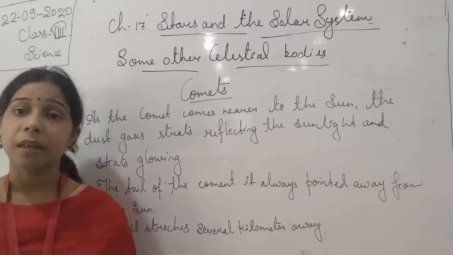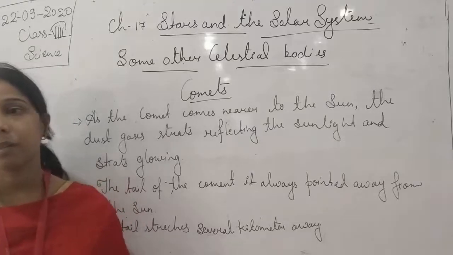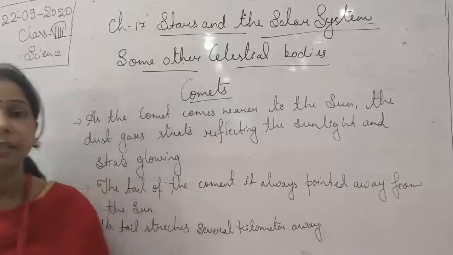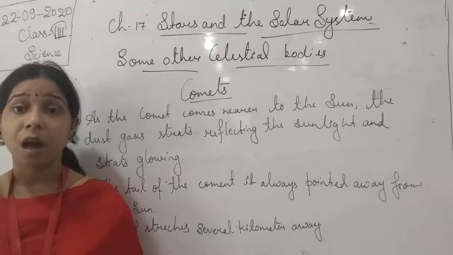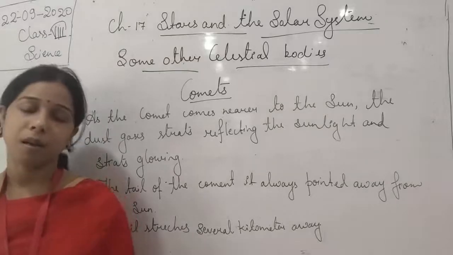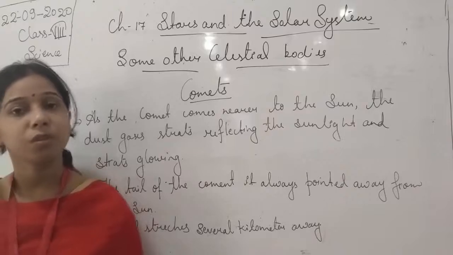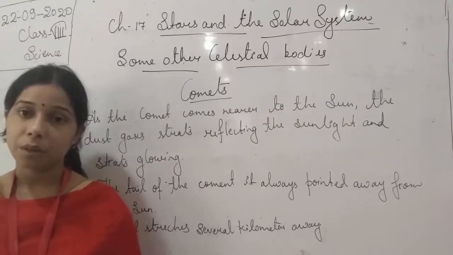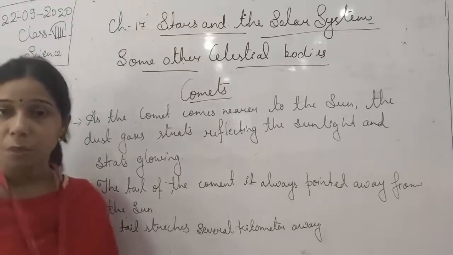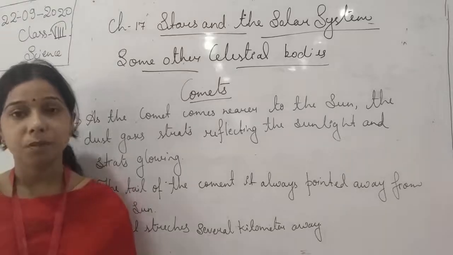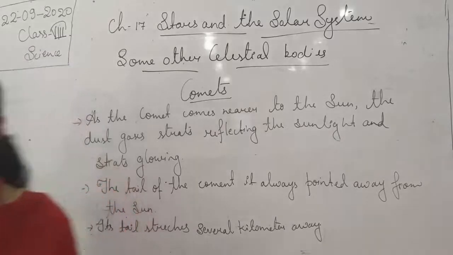But you know that it is the asteroid only, because of the collision of an asteroid with the Earth, that caused the extinction of the dinosaurs. So you can imagine how much damage it can cause if an asteroid strikes the surface of the earth. Whether it is a comet or an asteroid, these are celestial bodies. Sometimes they are visible to us when they are very close to the earth.